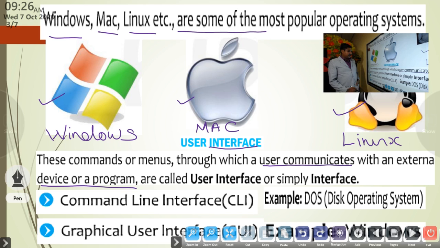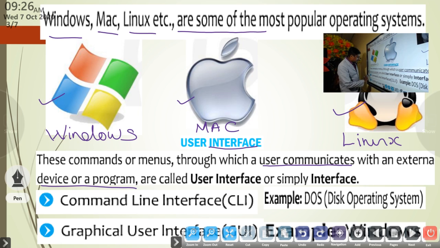There are two types of interface. Take your textbook and open chapter 2. There are two types of interfaces.